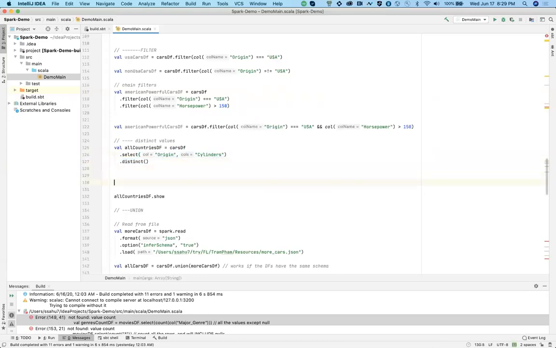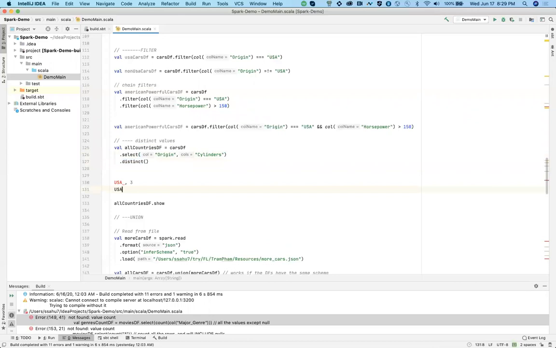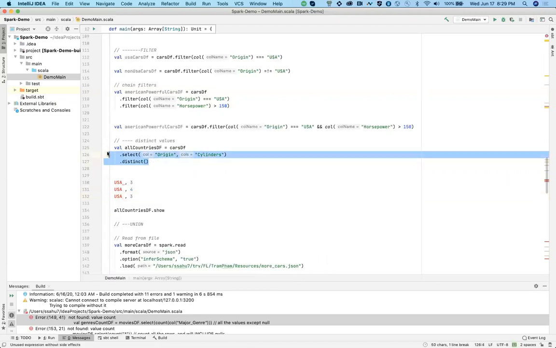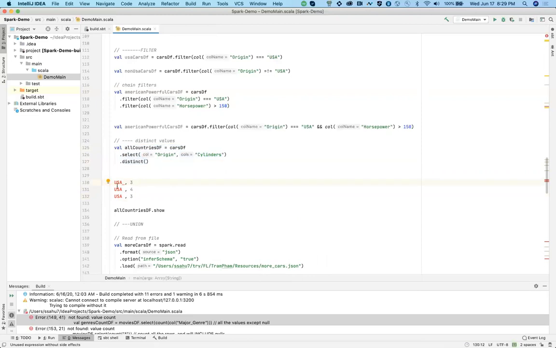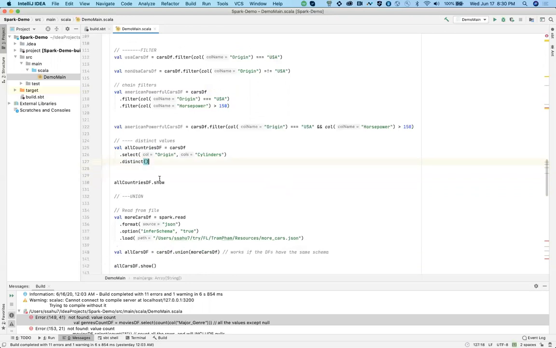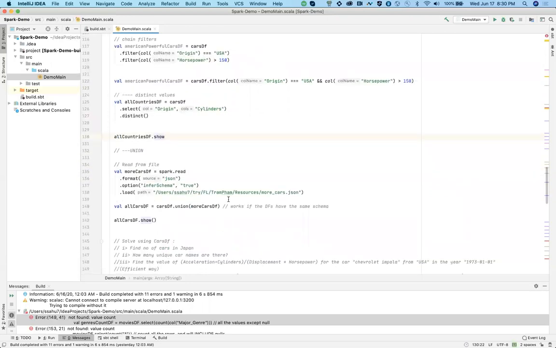Like if you have, let's say for origin, USA, comma, 3 cylinders, USA, comma, 4 cylinders, and USA, comma, let's say 3 cylinders again, this particular operation will return only this much. So basically distinct over 2 columns. That's how it should be clear, right? Okay.